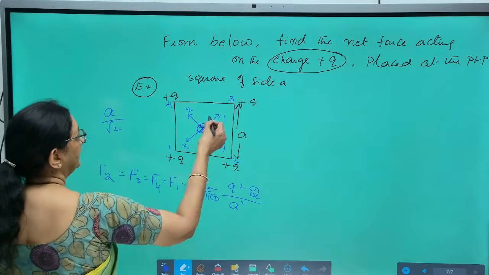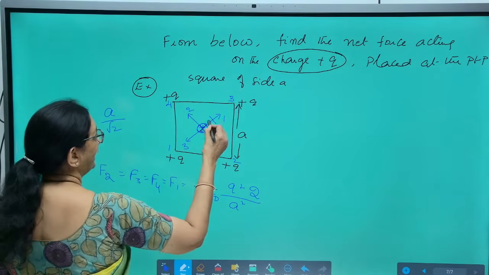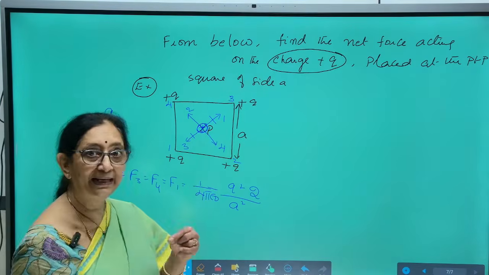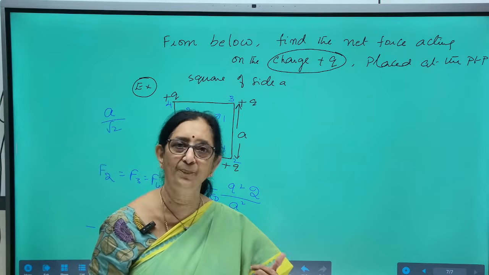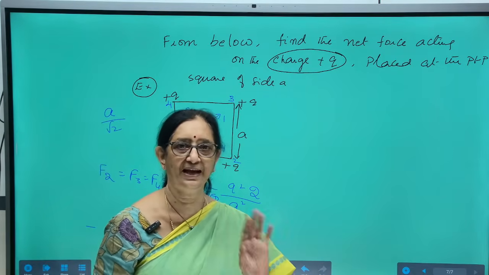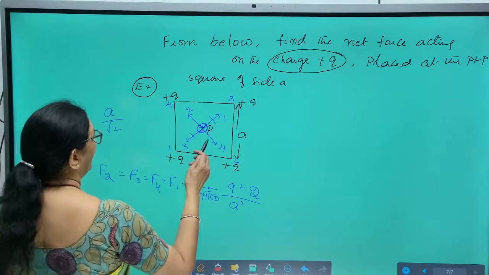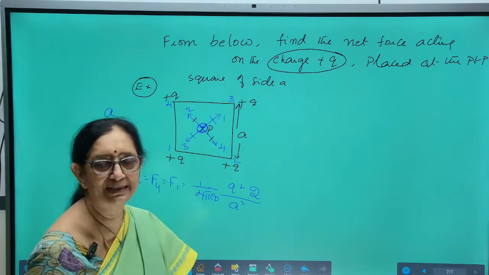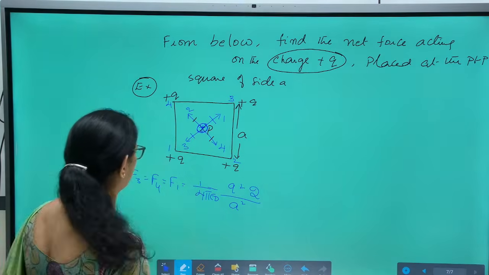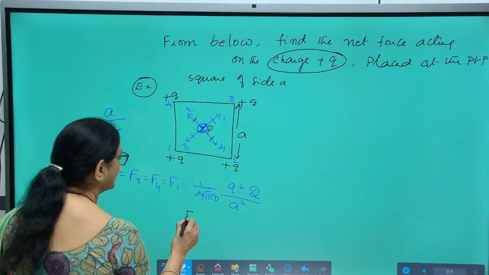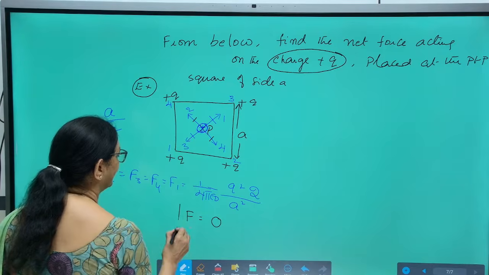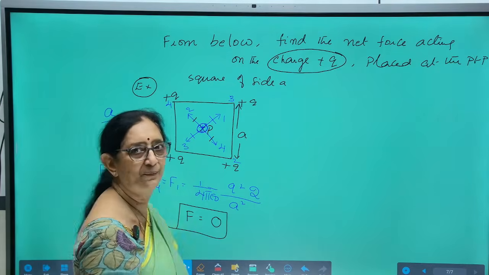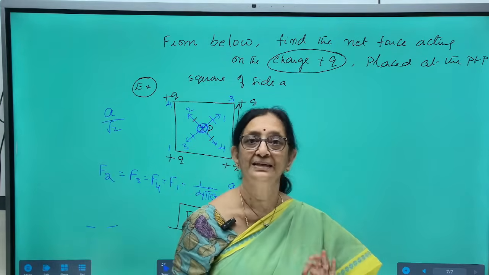Now, look at these 2 forces, 1 and 3. They are equal in magnitude, opposite in direction, so they just cancel each other. 4 and 2, they are equal in magnitude, opposite in direction, they too cancel each other. So the net force acting on the charge placed at the center of a square is 0.